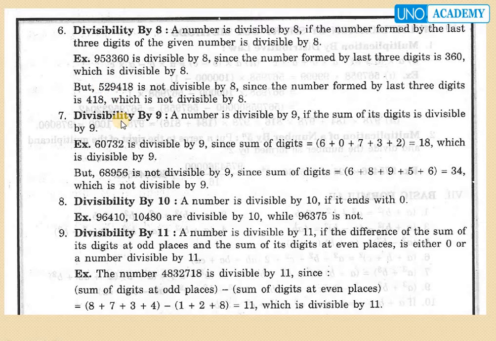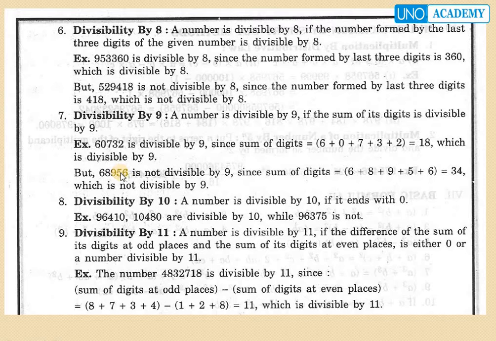The next one, divisibility by 9. A number is divisible by 9 if the sum of its digits is divisible by 9. For example, 60,732 is divisible by 9 since the sum of digits equals 6 plus 0 plus 7 plus 3 plus 2 equals 18, which is divisible by 9. So the total number is divisible by 9.